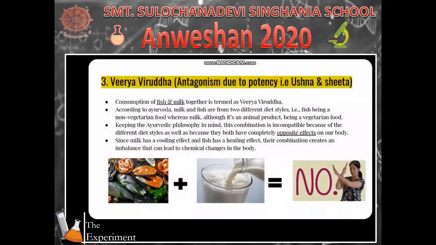The third example is of Virya Viruddha, antagonism due to potency, that is Ushna and Shita. Consumption of milk and fish together is termed as Virya Viruddha. According to Ayurveda, milk and fish are from 2 different diet styles and they both have completely opposite effects on our body. Since milk has a cooling effect and fish has a heating effect, their combination creates an imbalance that can lead to chemical changes in the body.